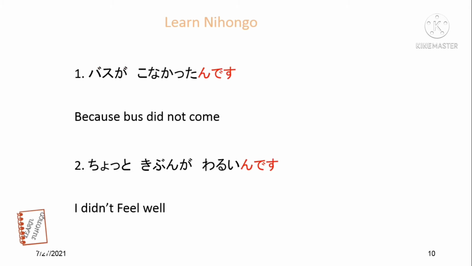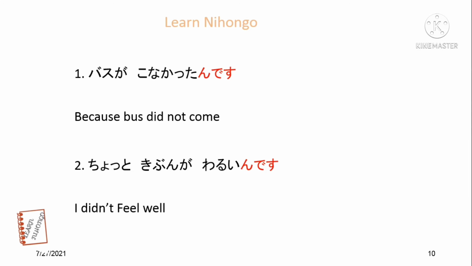Bus. Konakatta, past tense of kuru. Konakattan desu: because the bus did not come. Here it is expressing the reason. You can also say Basu ga konakatta. That is also a correct way to say it.